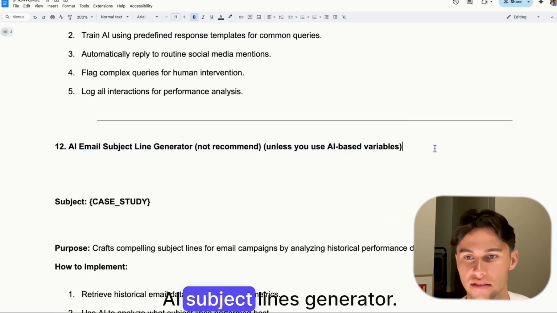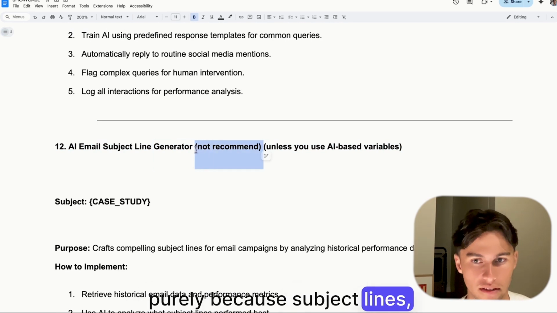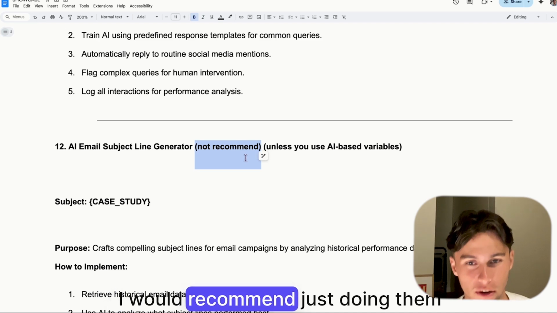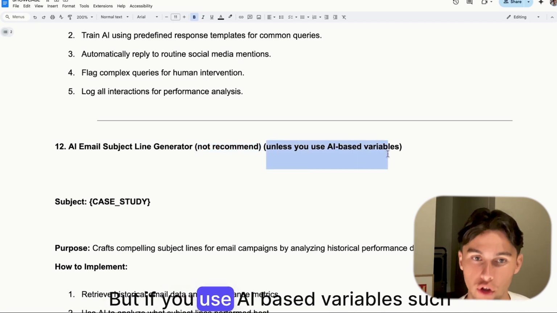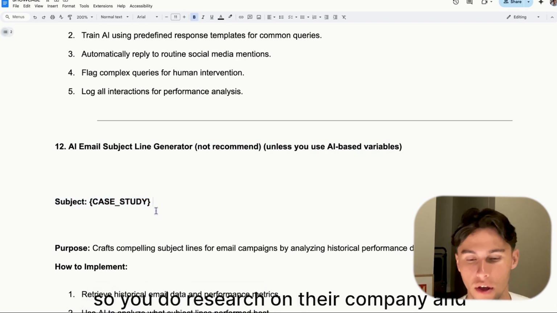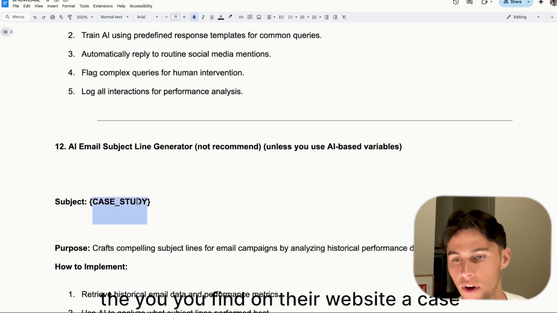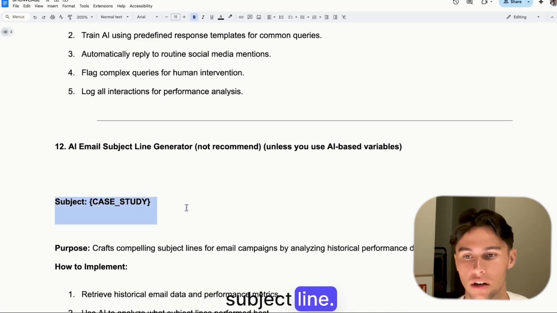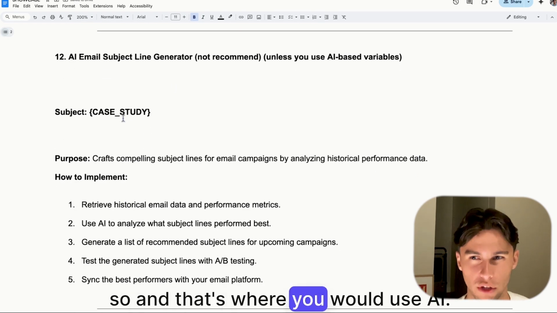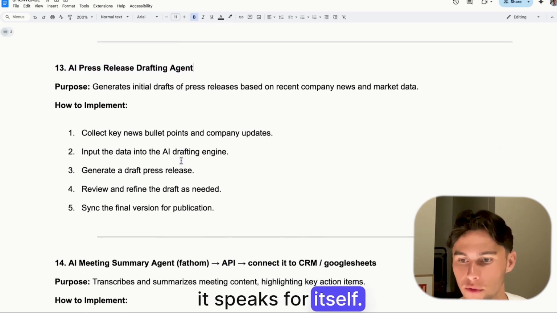Another one here, AI subject lines generator. Not recommended, purely because subject lines, since I do cold email, I would recommend just doing them yourself. But if you use AI-based variables, such as the case study variable, so you do research on their company and you find on their website a case study and you input that into the subject line, that's a good subject line. And that's where you would use AI. AI press release drafting agent, it speaks for itself.